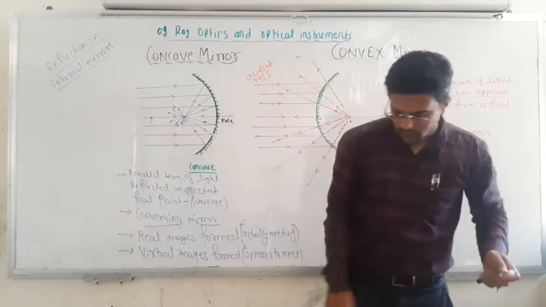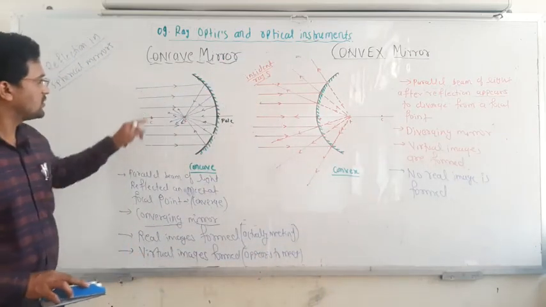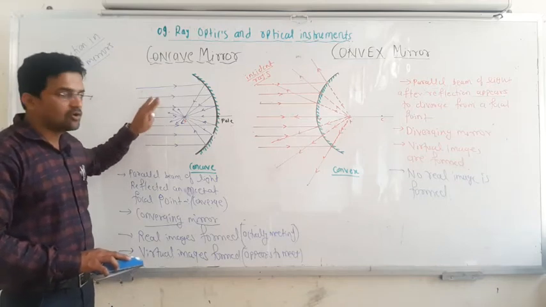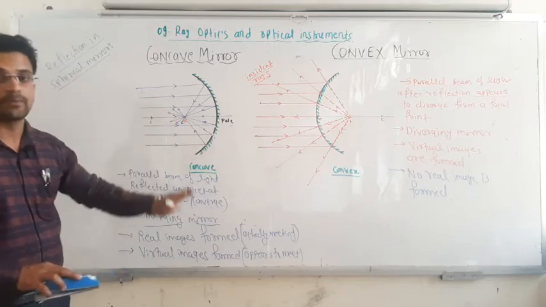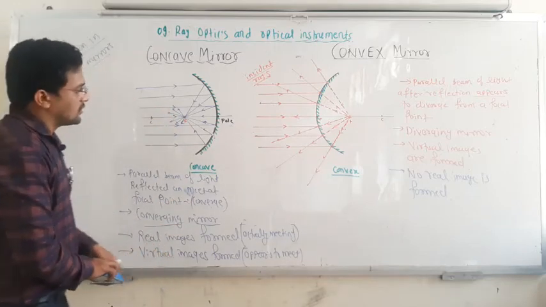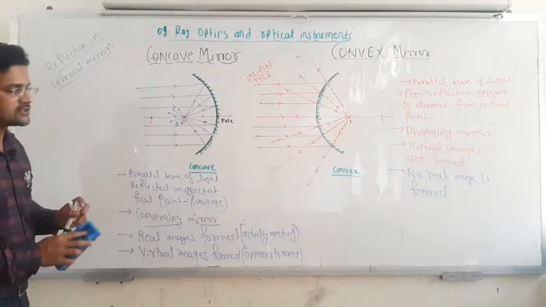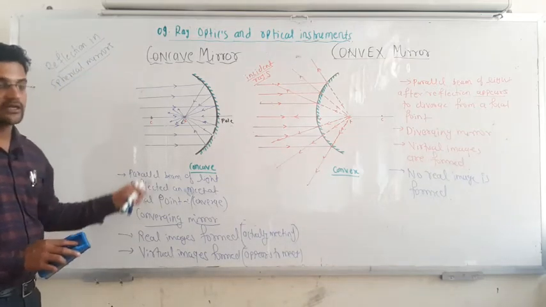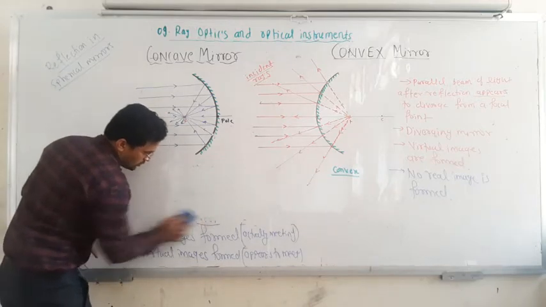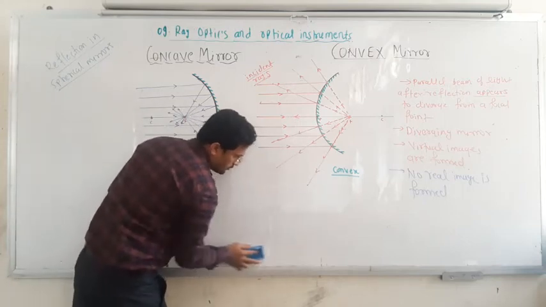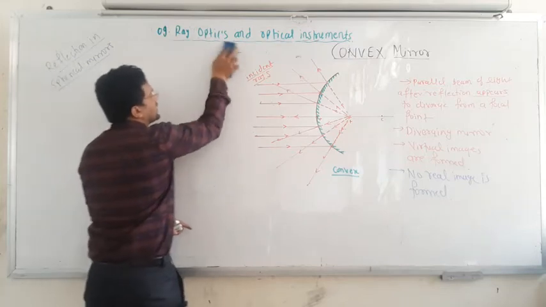So next we are moving towards the main part. Already we have learned the pole, focal point, center of curvature, all the meanings, their characteristics, what the concave mirror and convex mirror are, and how they are represented. Now the next concept: if you want to read, just pause the video and take a screenshot and read it afterwards, and draw the diagrams properly. So the next concept is sign convention.